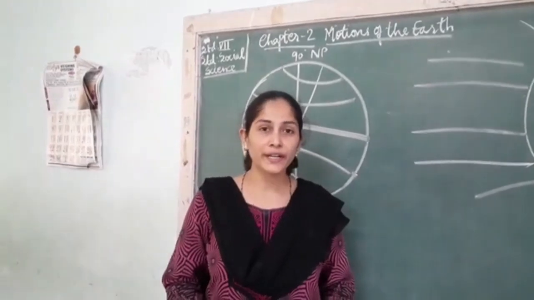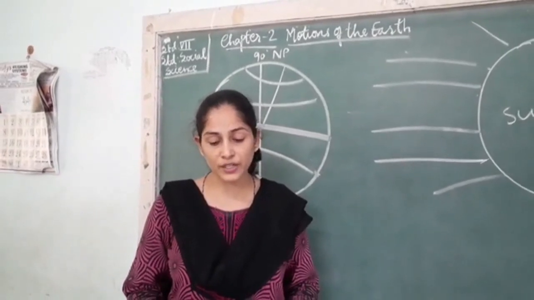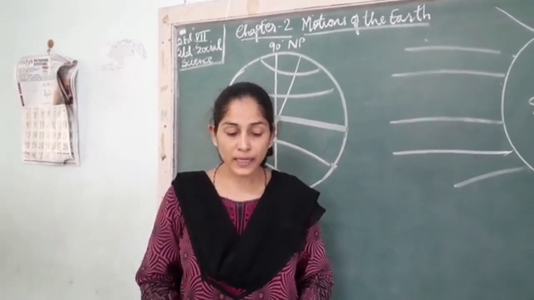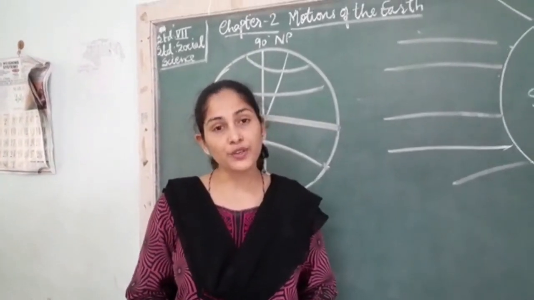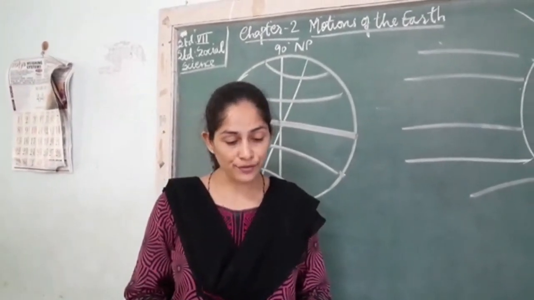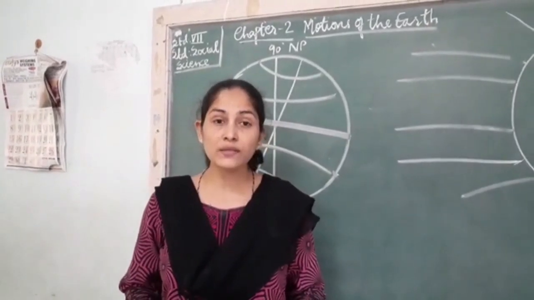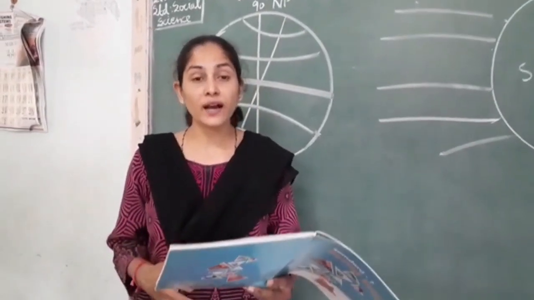Below the 2.8 diagram, some festivals and the seasons of their celebration are given. When we celebrate a particular festival here, name the seasons experienced at the same time in a different country. Find out and complete the table. Now, this table you have to do yourself. If India is having Holi during the summer season, what about Kenya and Australia? India is celebrating Diwali in winters. What about Japan and Canada? And when India is celebrating Christmas in winter season, what about USA and China? Which seasons would be there in these countries? You have to find out.